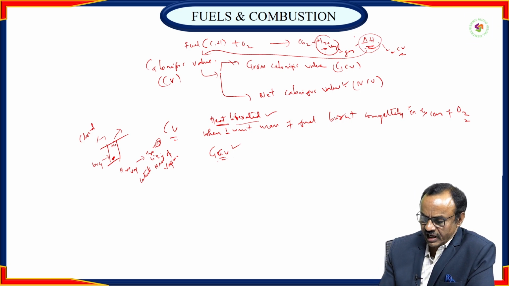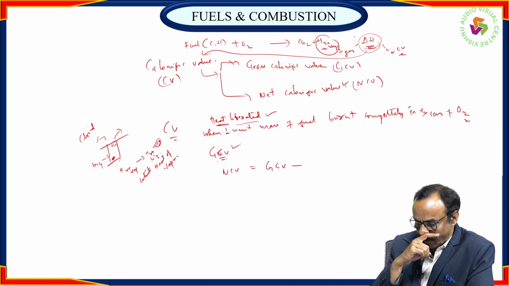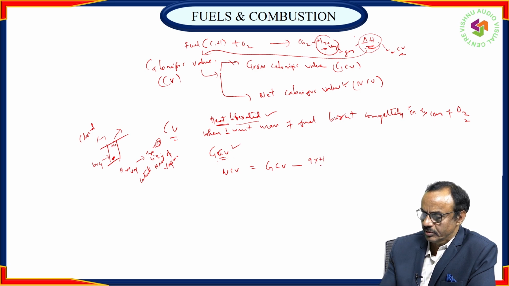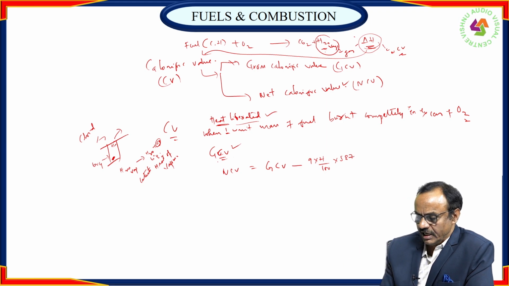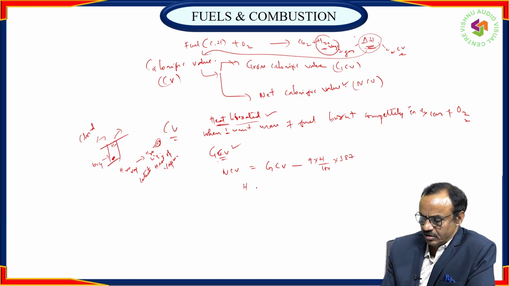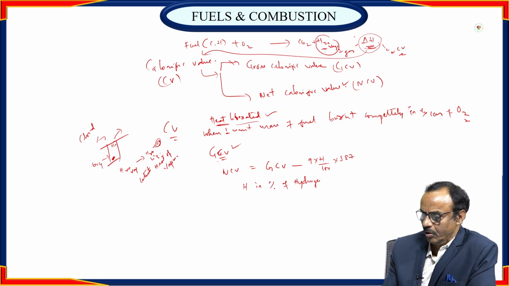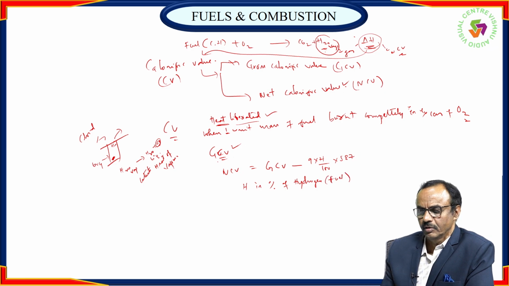So net calorific value can be calculated as GCV, gross calorific value, minus H by 100 into 587, where H is the percentage of hydrogen present in the fuel.